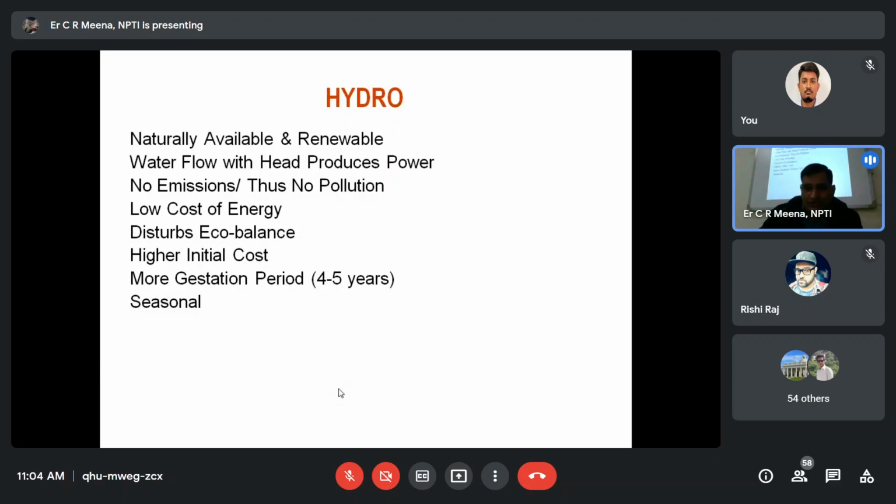Hydro is naturally available and renewable energy. Water flow produces high power, with no emission, no pollution, and low cost of energy. Stable eco balance is there. But a high initial cost is required, and there is a long gestation period, 4 to 5 years, but the maximum gestation period is 21 years. An example is Tulasi. And it is seasonal. If rain is not there, water is not coming, so we can't generate power.